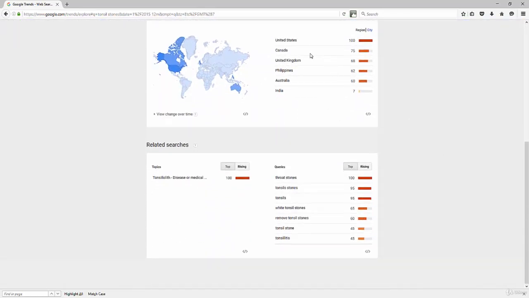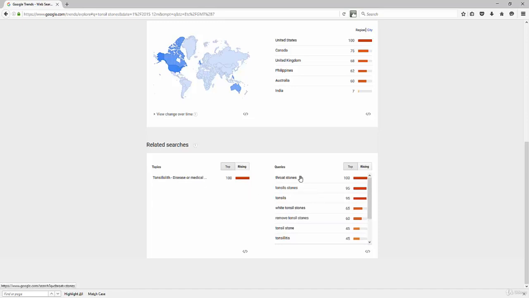They're going to say, this is how it's performing in certain countries. So that's interesting. And then it's going to also show me that related searches were tonsillosis. That's like a medical term for that condition. So it's not really called tonsil stones, but that's because it's a lot easier to say than tonsillosis. I can't say it right either. But the point is that would be a keyword that I hadn't thought of, that if I was in this niche market, I could start creating content around that keyword phrase and start reaching people.